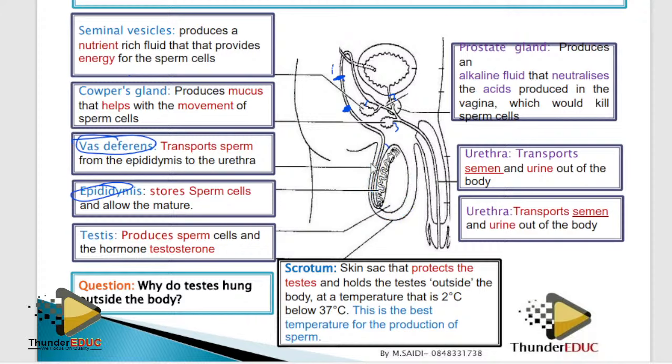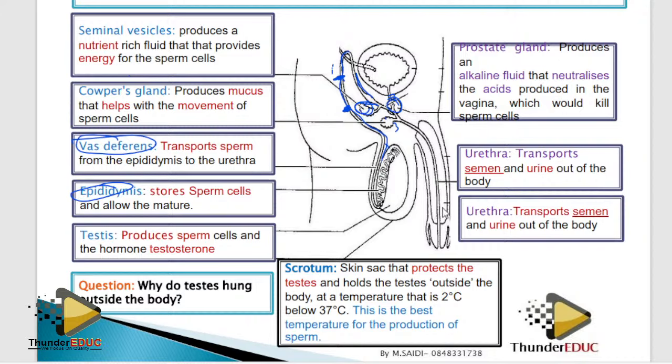Number 1, when you start from the testis, the first gland you see after this tube, the first gland you find, yes, is called the seminal vesicle. So seminal vesicle is the first. The second one is the prostate gland. The third one is Cowper's gland. You understand? So seminal vesicle, prostate gland, Cowper's gland.